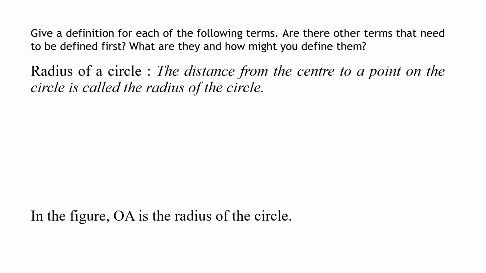The next definition is radius of a circle. The distance from the center to a point on the circle is called the radius of the circle. So I have a circle, I have a center and a point on the circle. The center is O and the point on the circle is A. So in this figure, OA is the radius of the circle. So how do we define radius? The distance from the center O to a point on the circle A is called the radius of the circle.